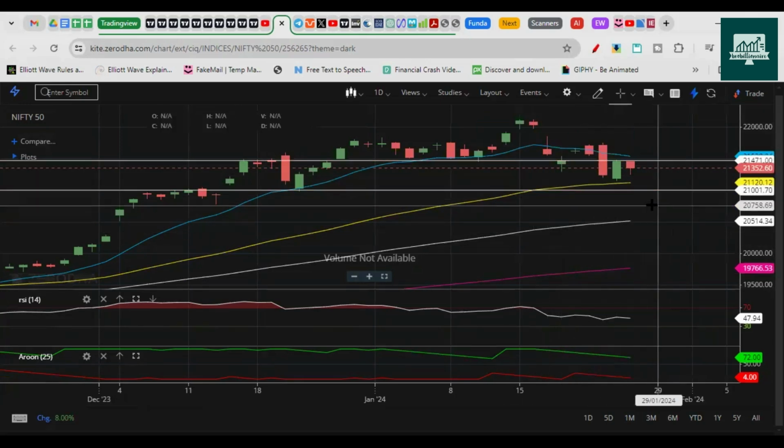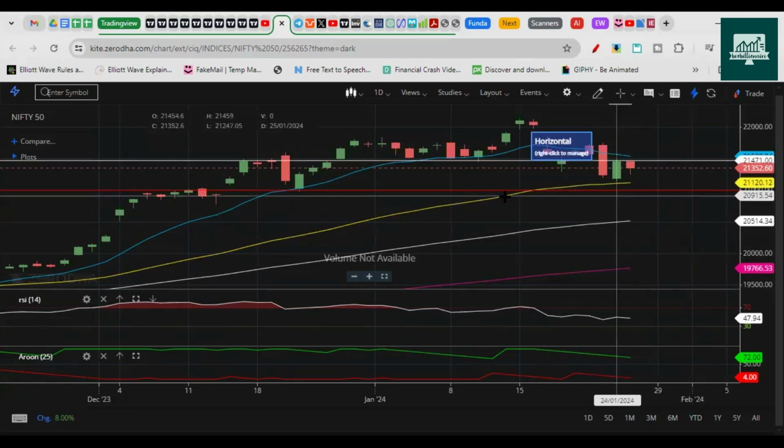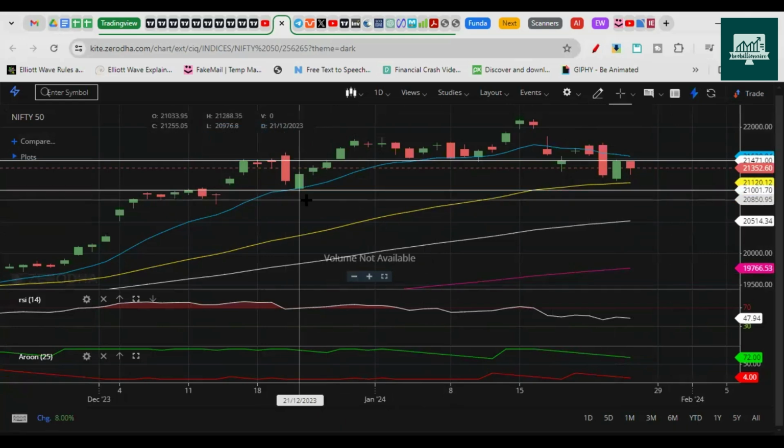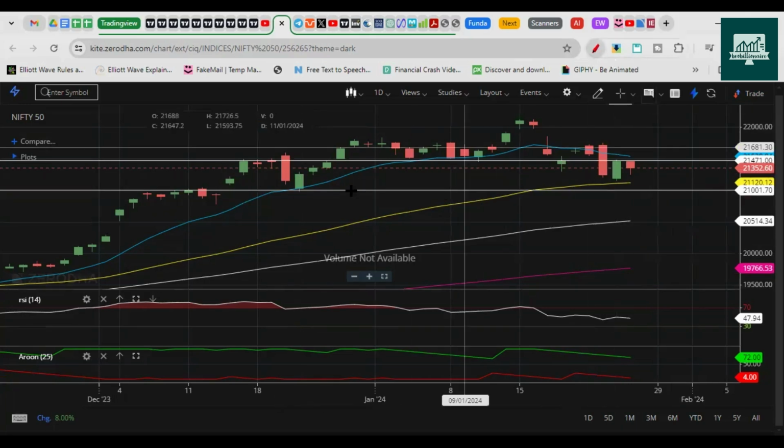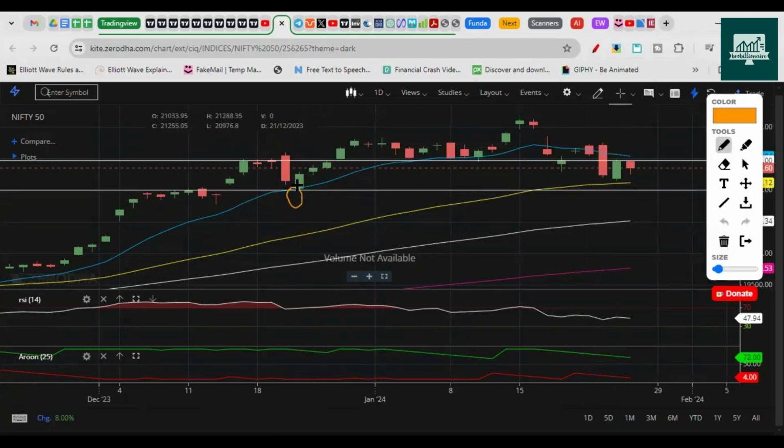So after the budget ends, it should start the consolidation. That's my assumption. So somewhere near 21,980 we should find support. You can look here. This is the low of that candle.